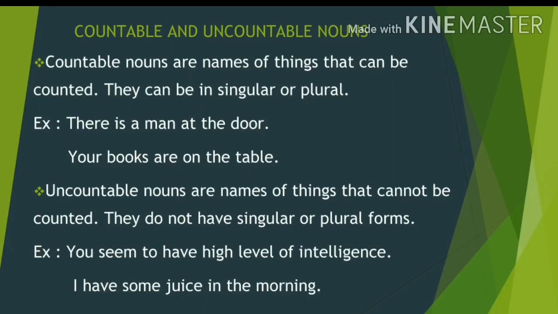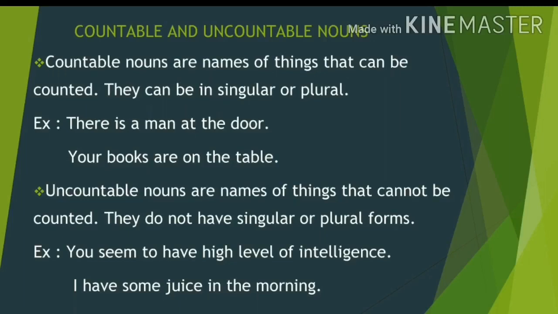Countable nouns refer to individual people, animals, places, things or ideas. An example, there is a man at the door. In this sentence, a man is easily countable. It refers to an individual person. So, this is an example for countable noun.